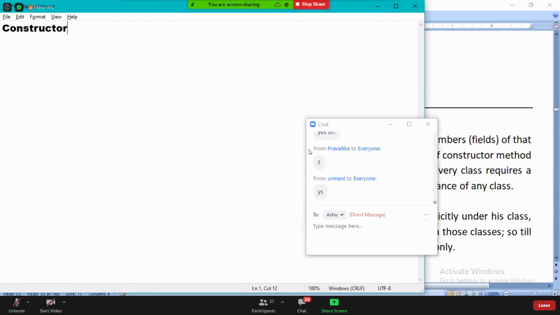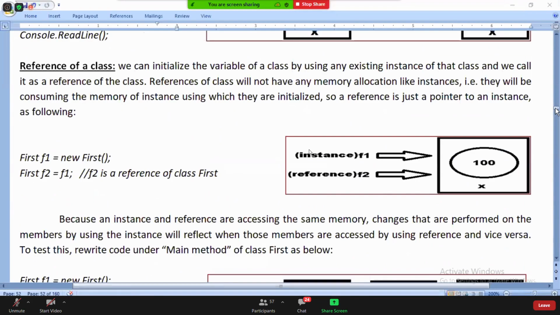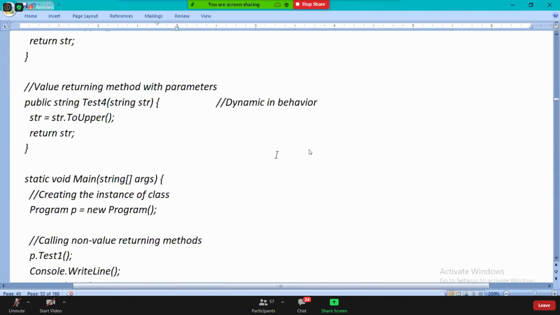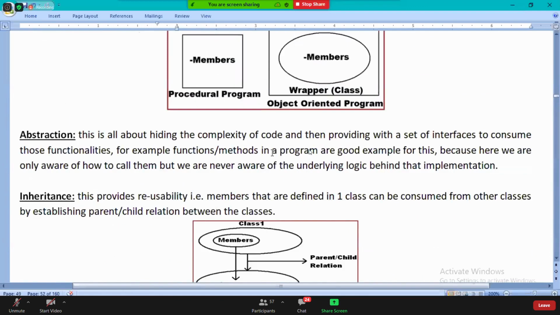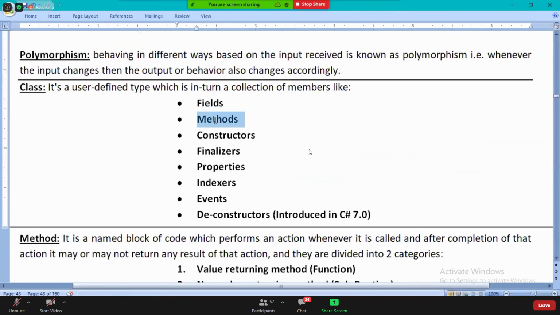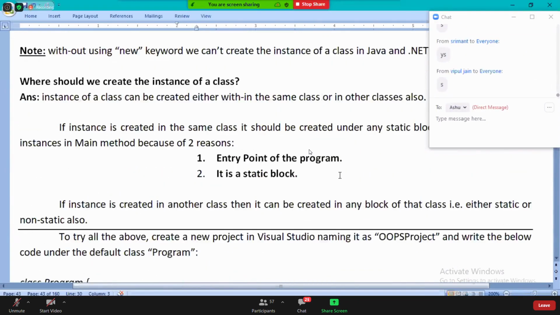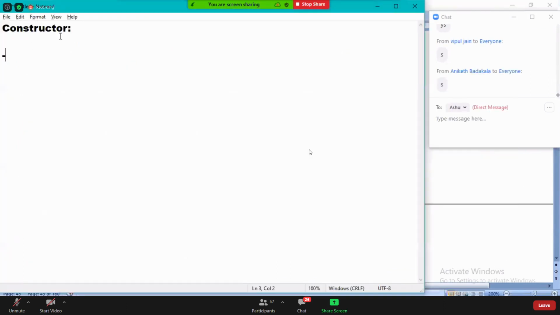Let me explain to you guys. Constructor. Listen, all of you. If you recollect, about the members of a class, this is a list of the members: fields, we know, methods. The third member is constructor. The third member of the class is constructor. So today we are learning about a constructor.